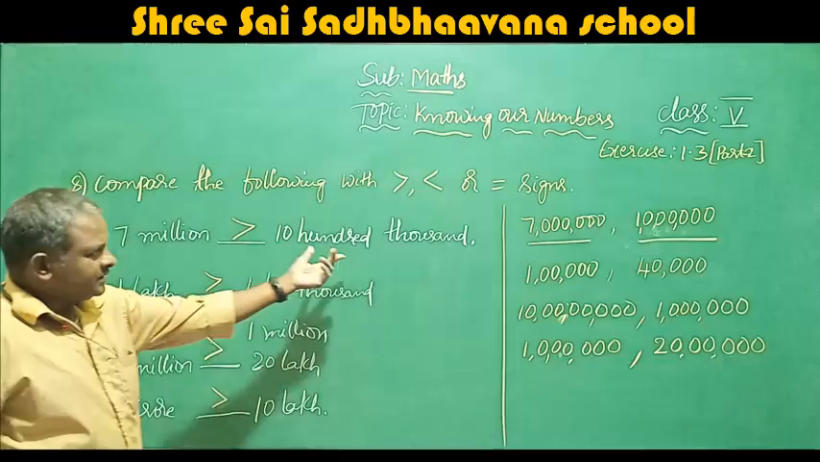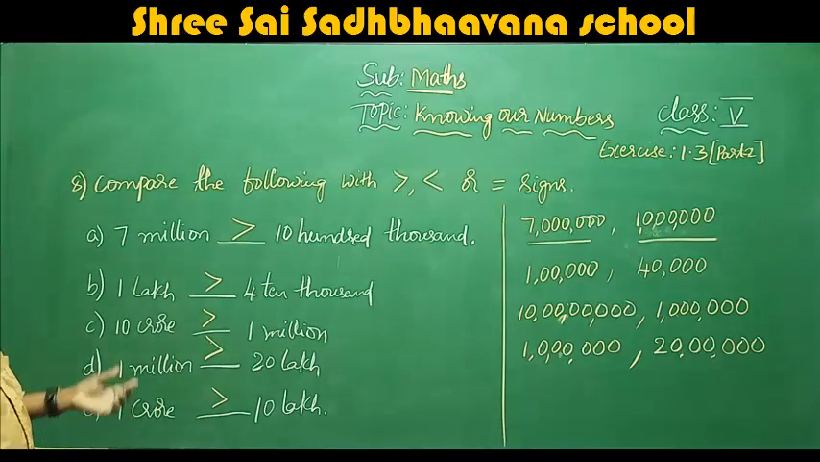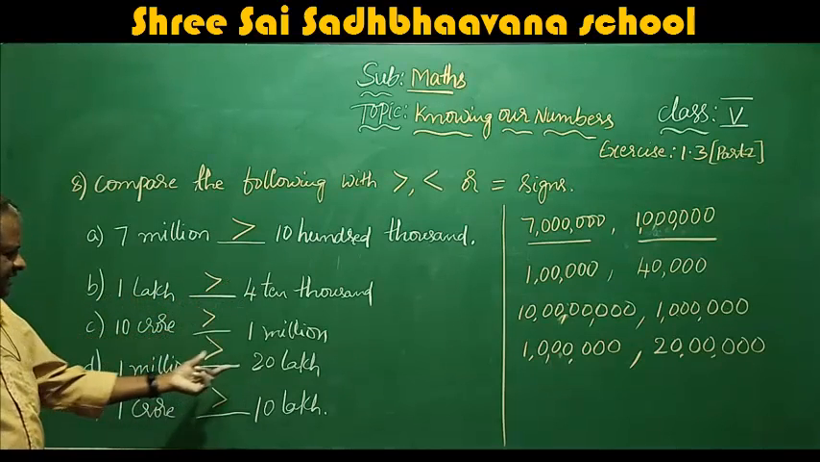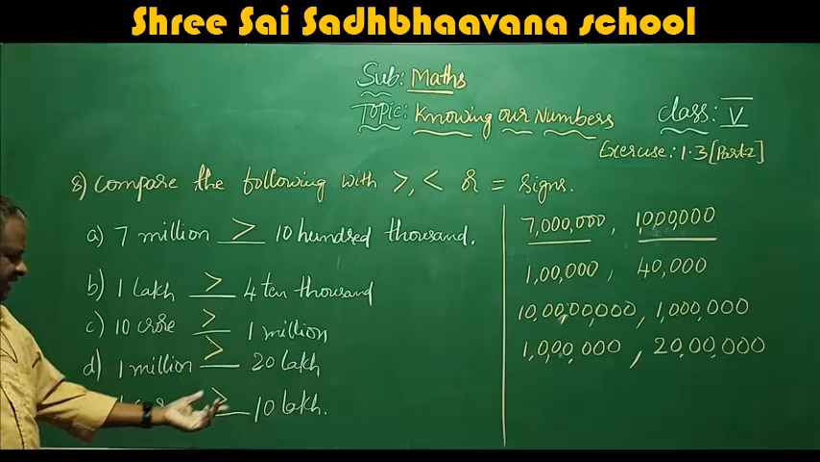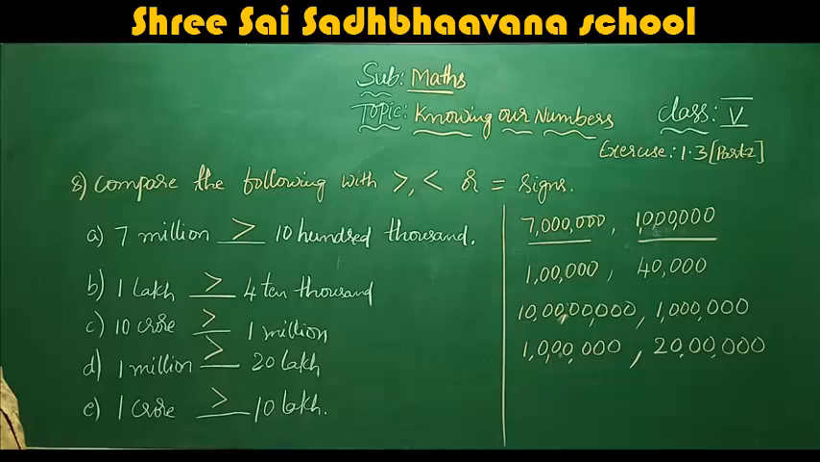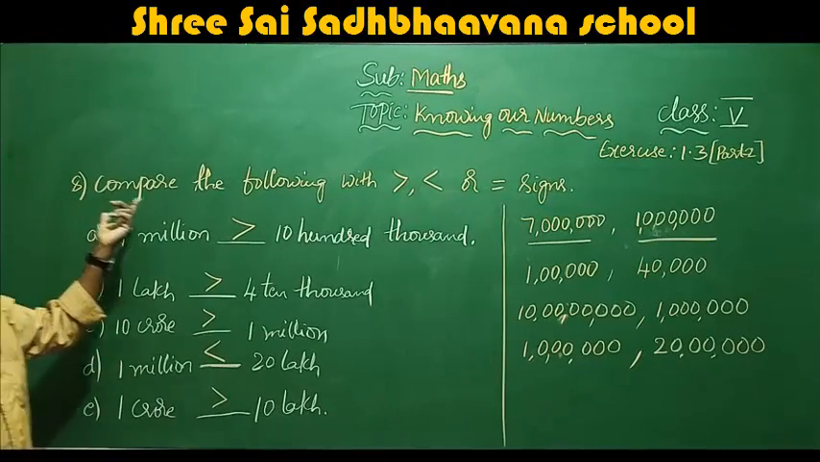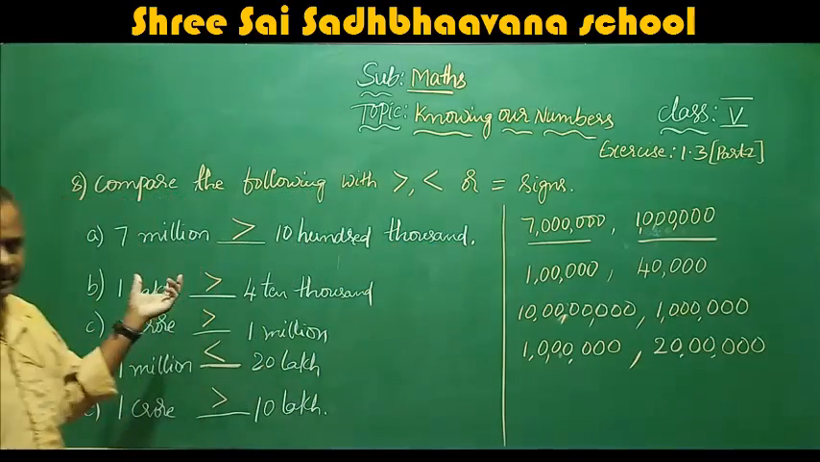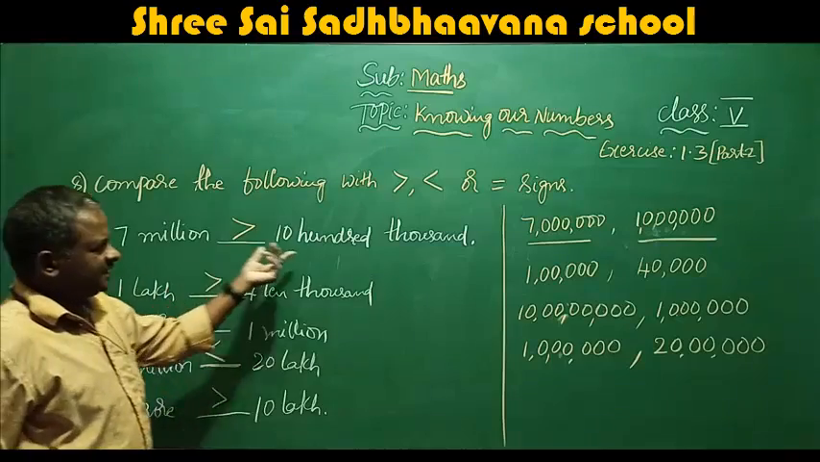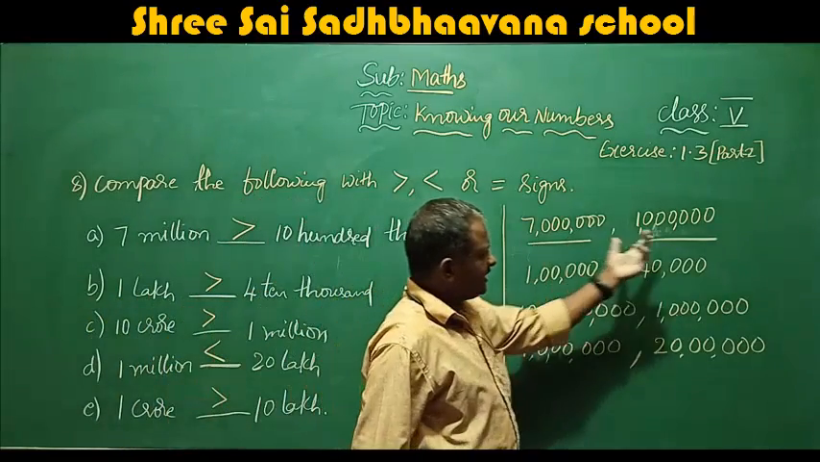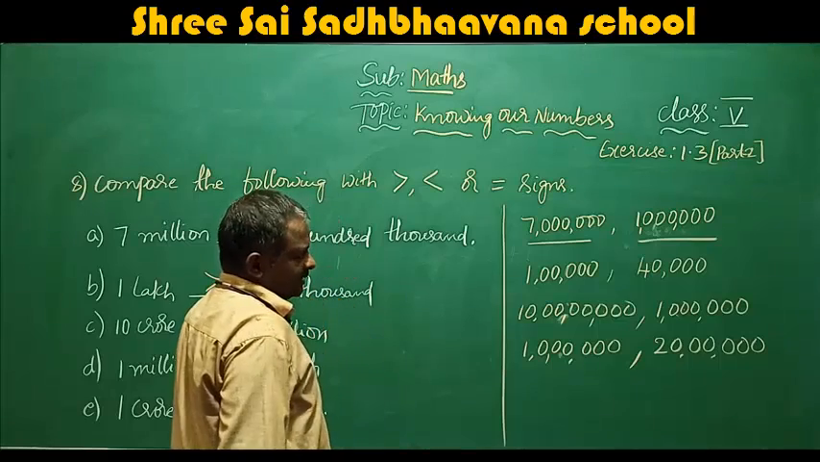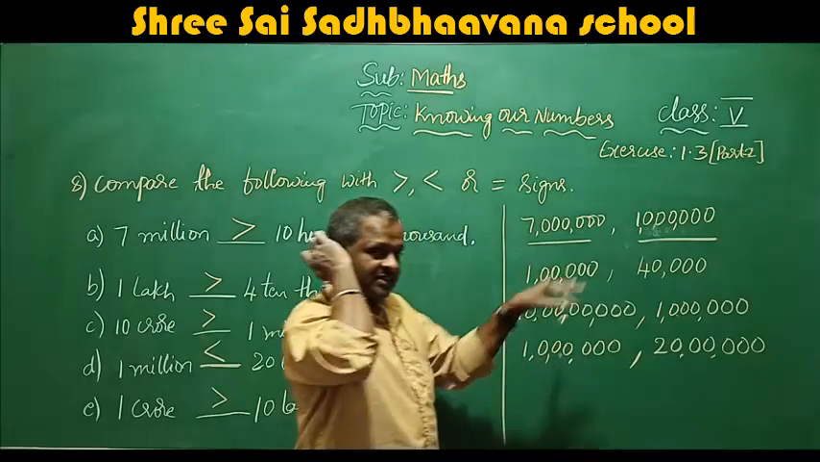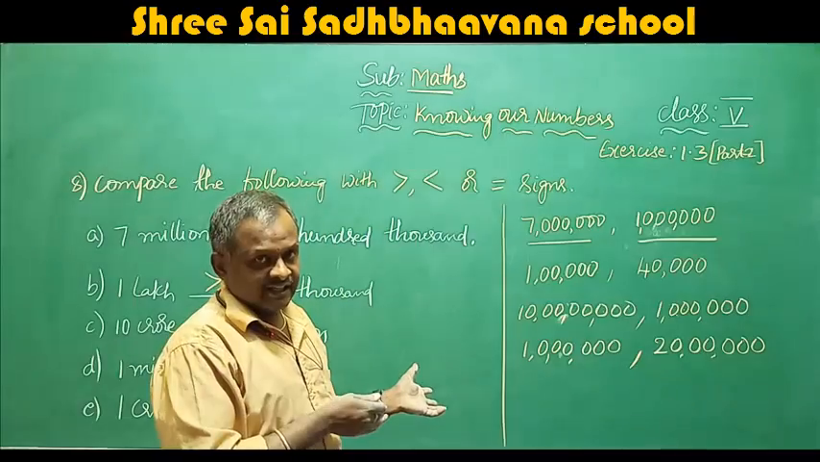Here, 7 million is greater than 10,100,000, 1 lakh is greater than 410,000, 10 crore is greater than 1 million, 1 million is greater than 20 lakhs, 1 crore is greater than 10 lakhs. Okay. So here they have given, compare the following with greater, smaller or equal size. I have written, completed already. So 7 million is greater than 10,100,000. Here they have already compared, okay, how they have compared? By converting both into one system, that is either the international system or the Indian system.